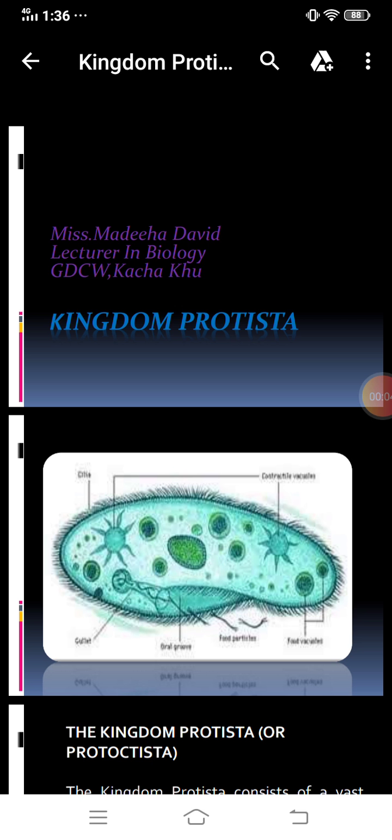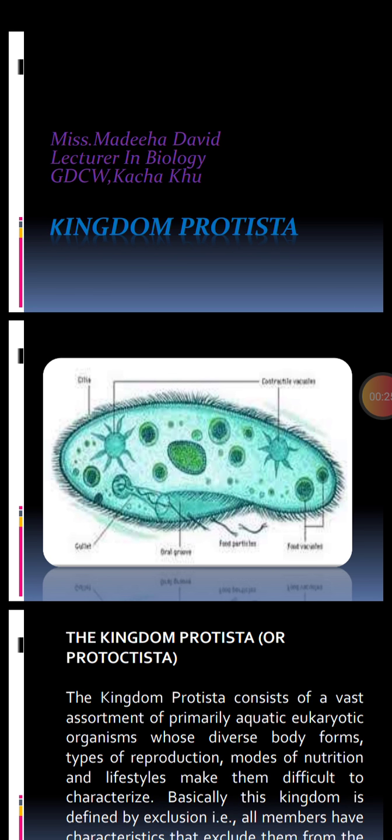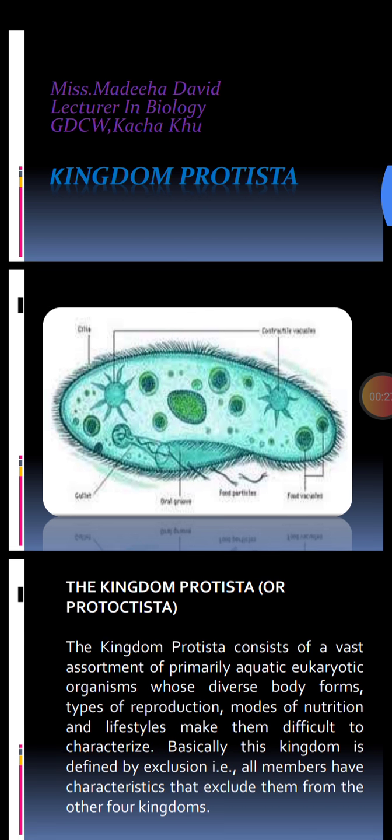Today in biology, you will learn about chapter number 7, the kingdom Protista. In kingdom Protista, controversial organisms are placed, just like Euglena, about which it is said that they have plant as well as animal-like characteristics. As you can see in the picture, a member, Paramecium, is shown. It has cilia on its body.